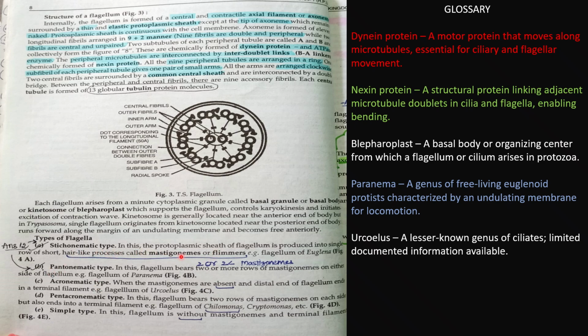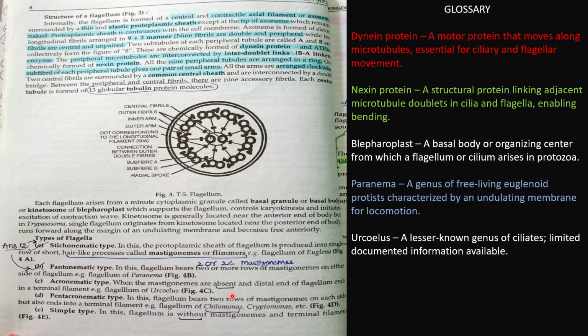In this type, the protoplasmic sheath of the flagellum is produced into a single row of short hair-like processes called mastigonemes or flimmers. Example, flagellum of Euglena. Next is pantonematic type. In this, the flagellum bears 2 or more rows of mastigonemes, on either side of the flagellum. Example, Paranema.